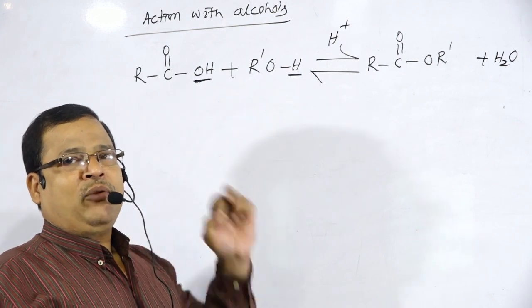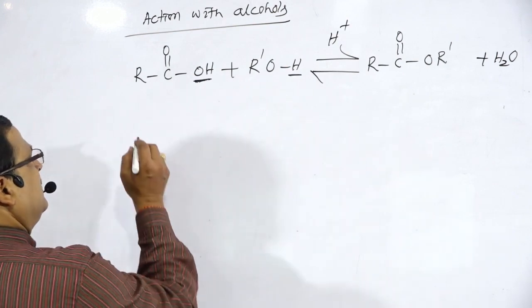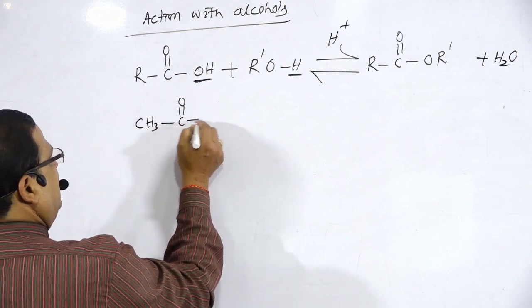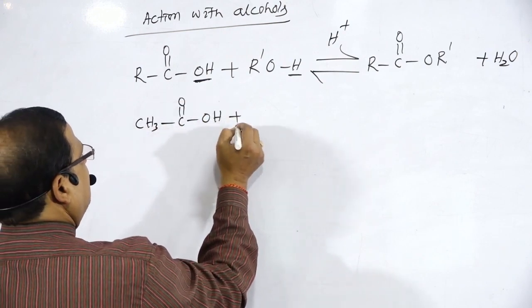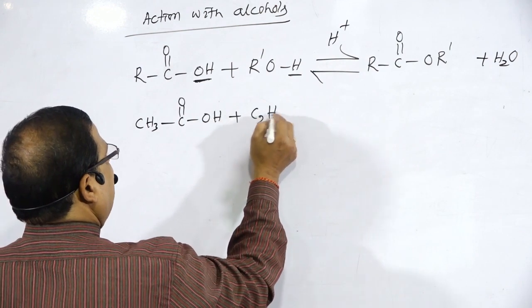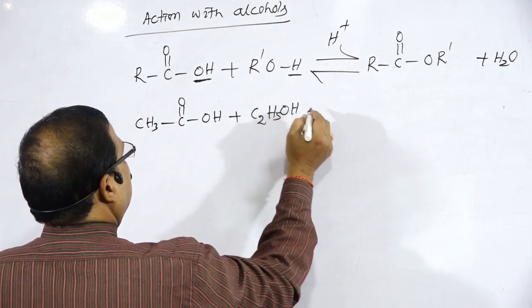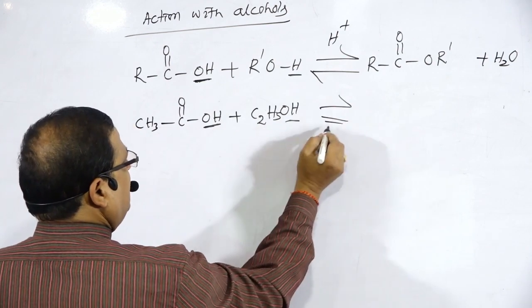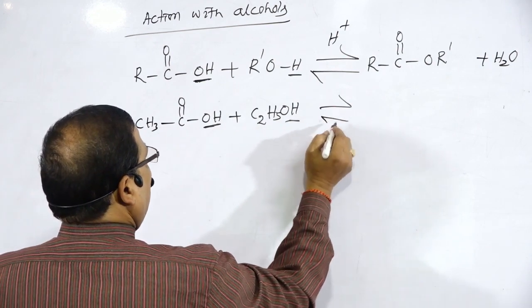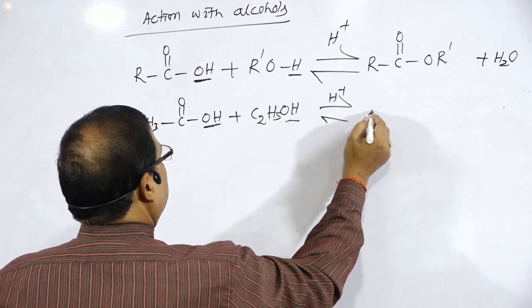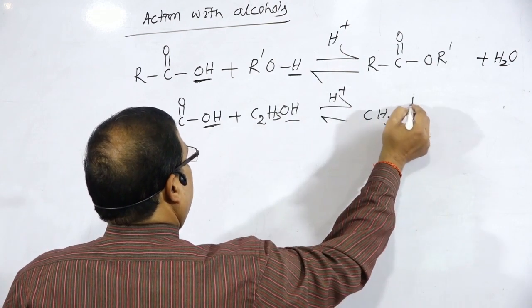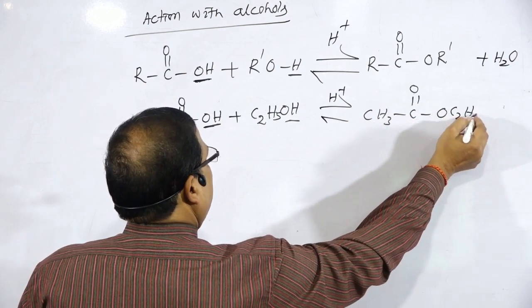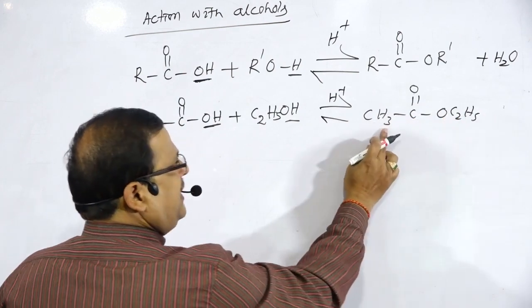If we take a particular example of this kind, for example, acetic acid reacts with ethyl alcohol, C2H5OH. The OH part of the acid and the H part of the alcohol combine, in the presence of acid, to form CH3, C double bond O, OC2H5, that is ethyl acetate.